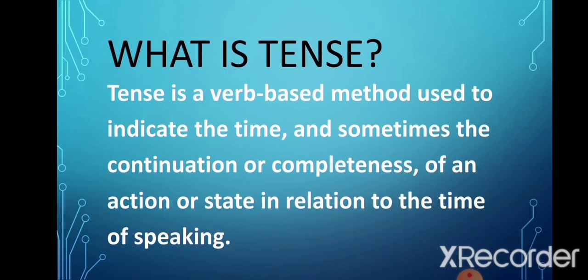So tense is a method in which, by looking at the verb in a sentence, we get to know at what time the action took place, whether it took place in the past or present, or if it will take place in the future. Also, sometimes by looking at the verb, we also get to know if the action is still continuing or if it has finished completely.